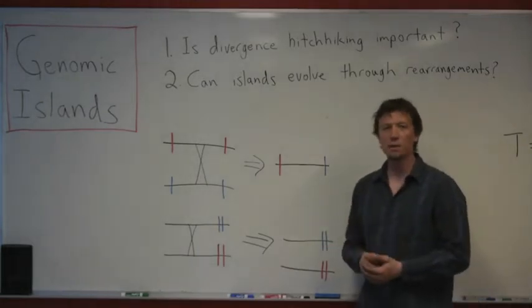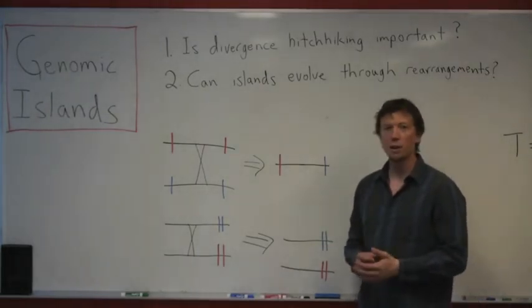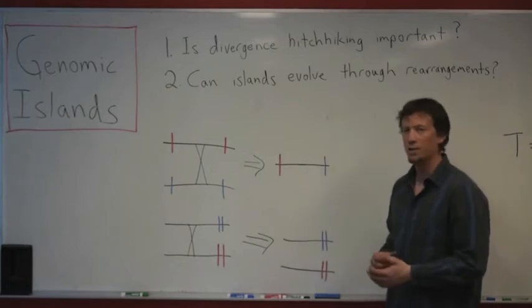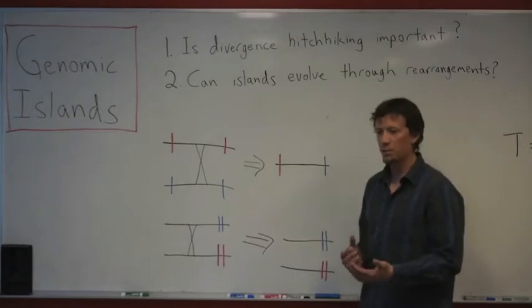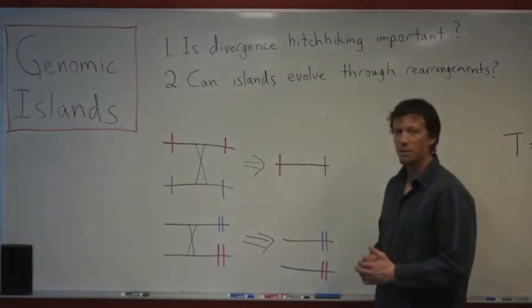This general disadvantage of recombination has been studied for a very long time in the context of local adaptation and other similar processes as one force that may be shaping the genome or shaping the way that things adapt locally.